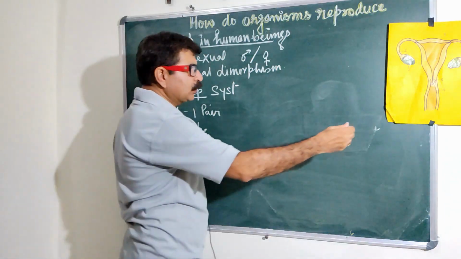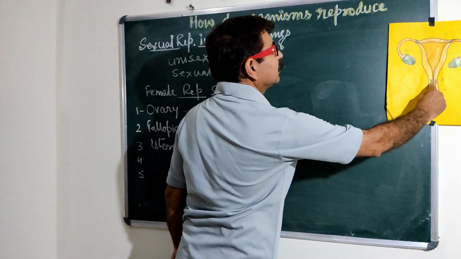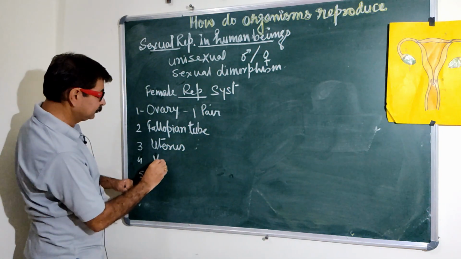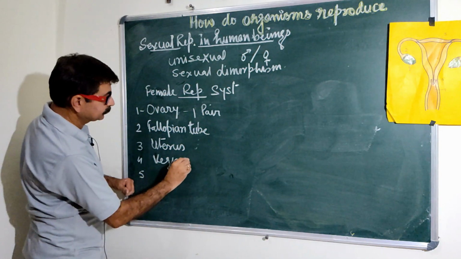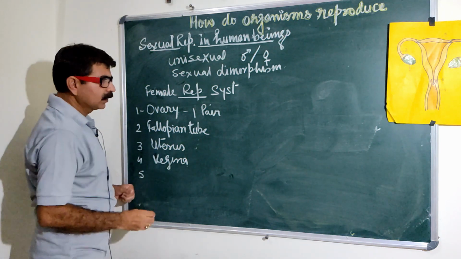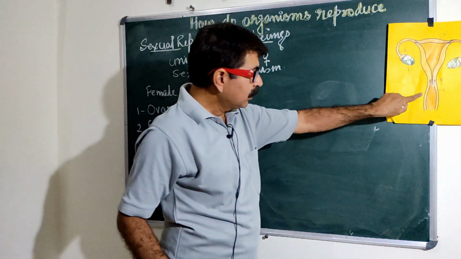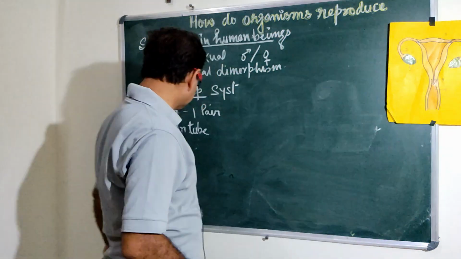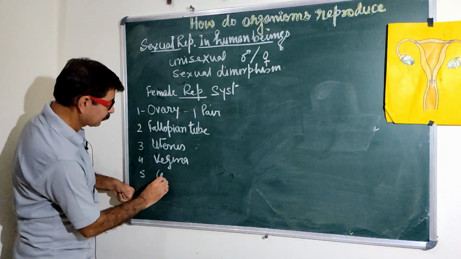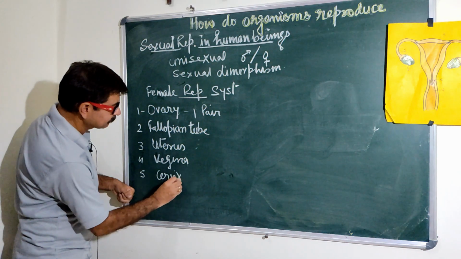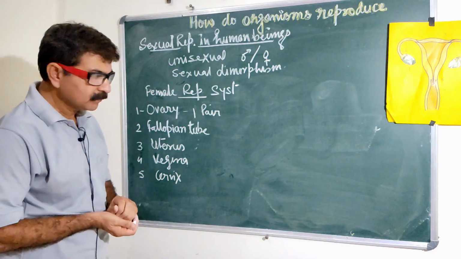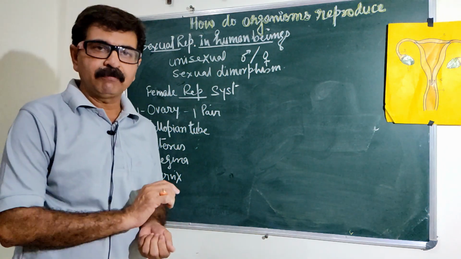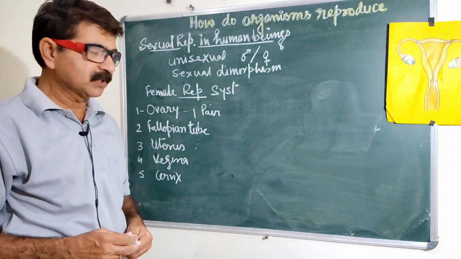It opens into a tube-like structure known as the vagina. Above the vagina, a few muscular structures are there, known as the cervix. So here we have 5 parts found in the female reproductive system.